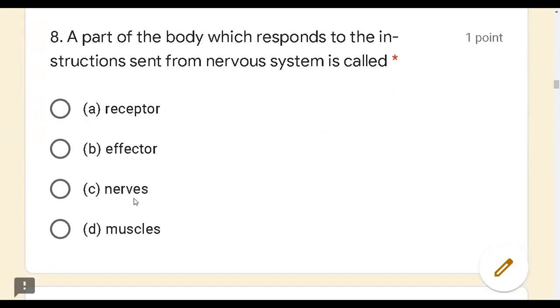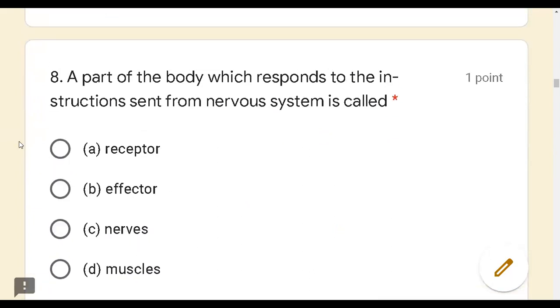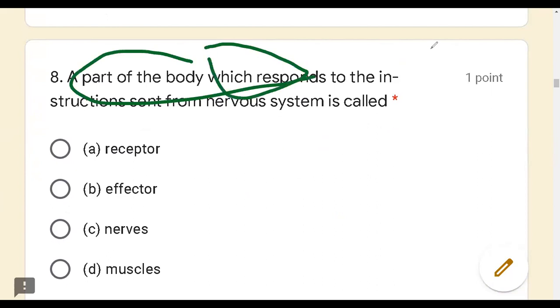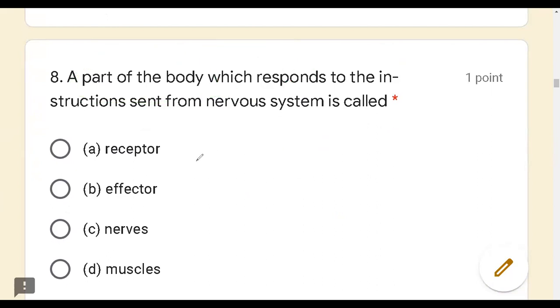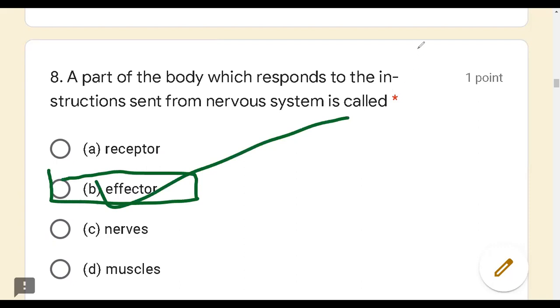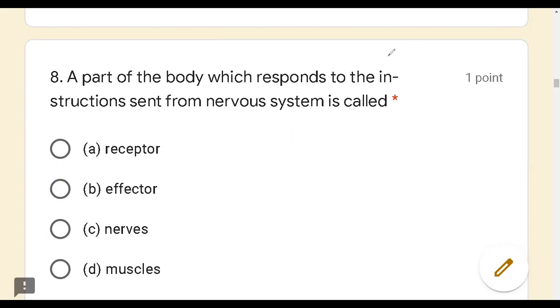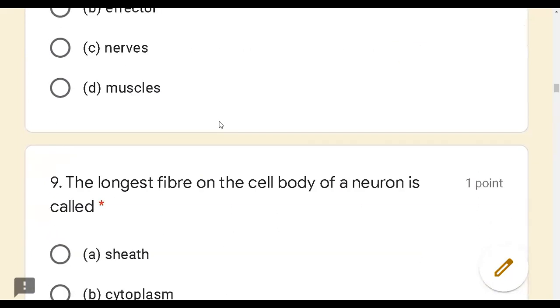Now let us go to the eighth question. A part of the body which responds in response to the instructions sent from the nervous system is called as. Which part of the body responds to the instructions sent by the nervous system? That is called effector. Please remember this, that is called effector.